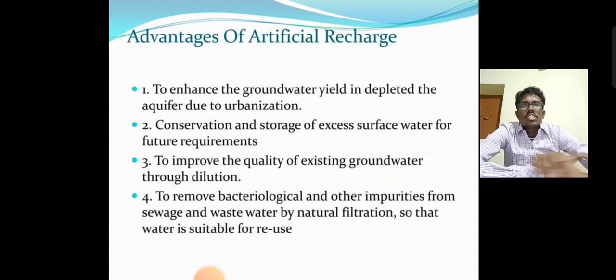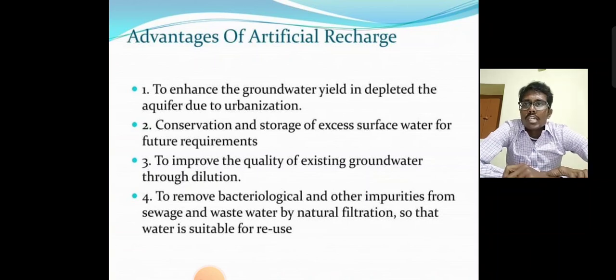Advantages of artificial recharge: to enhance the groundwater yield and replenish the aquifer depleted due to urbanization. Conservation and storage of excess water for future requirements. To improve the quality of existing groundwater through dilution. Remove bacterial and other impurities from sewage and wastewater by natural filtration, so that the water is suitable for reuse.